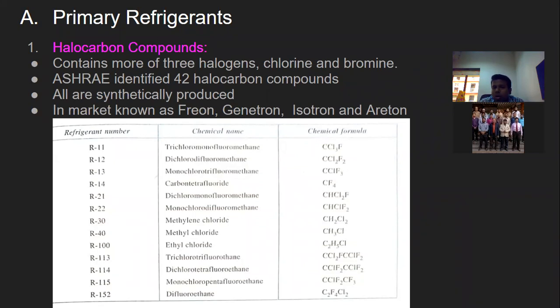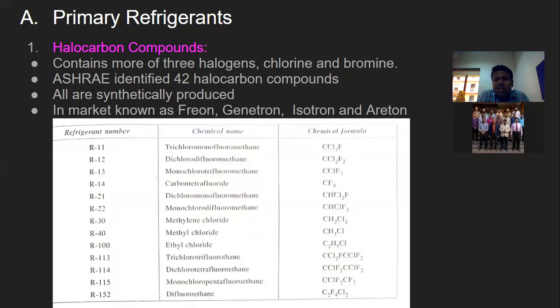Okay, and all of them are synthetically produced. In the market, all these are known as Freon, Genetron, Isotron, Aeratron, etc. See, I just mentioned the refrigerant numbers here: R11, R12, 13, 14, R21, 22. So these are the numbers. Again, there is a certain criteria for how to designate the refrigerants.